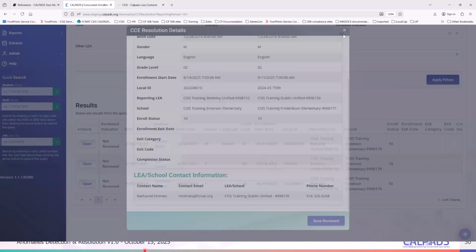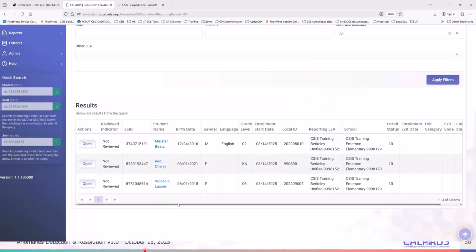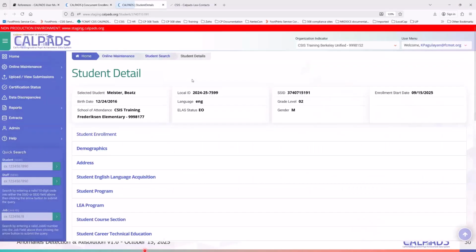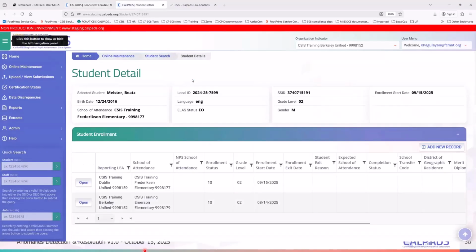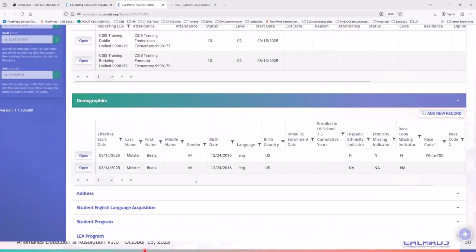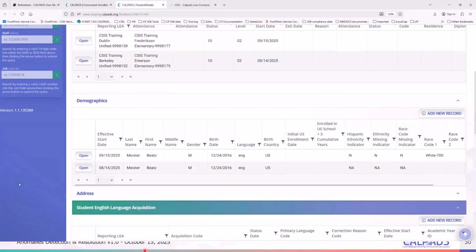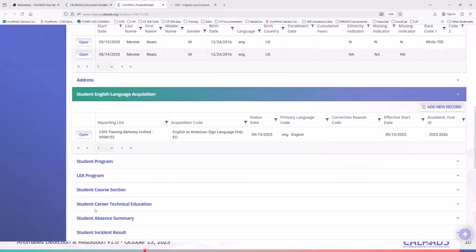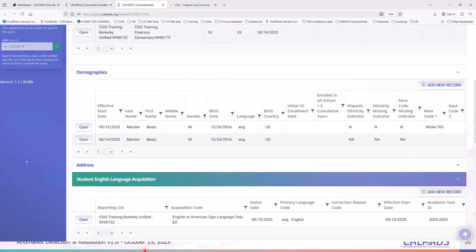You have to go to that student details section. If you click on the linkable student name, it brings you to the student details. And if you have your SCNR role and view, you should be able to see the enrollment record. And then if you've assigned all of the other roles as well, that would be nice, because you can expand and review the different supporting documents here, right?